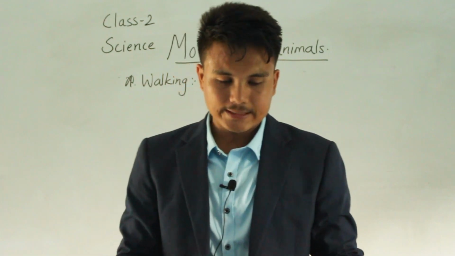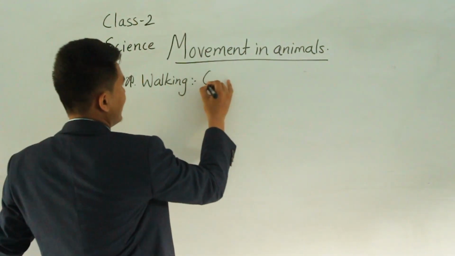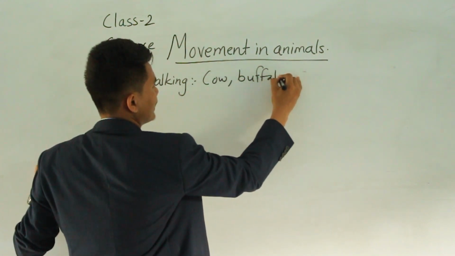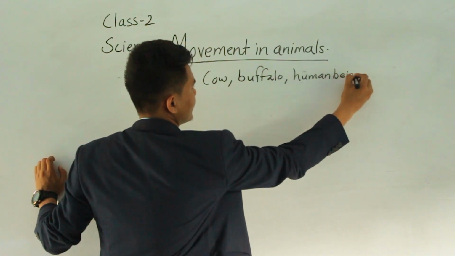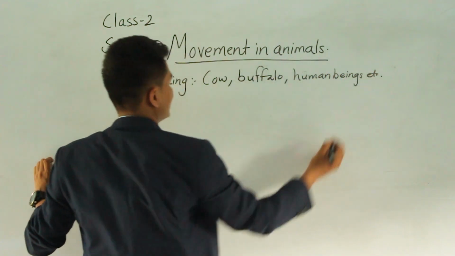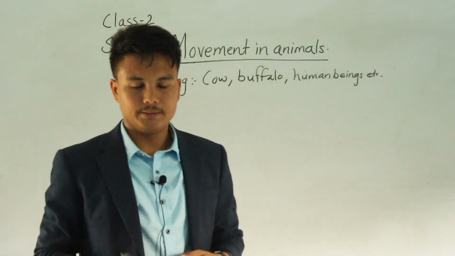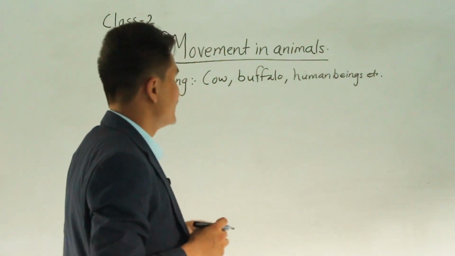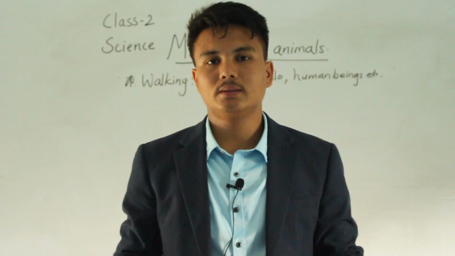So, can you please give me some examples of walking animals? That is cow, buffalo, we human beings, etc. Okay? These types of animals basically walk. They gently move from one place to another place. So, these are examples of animals that can walk.